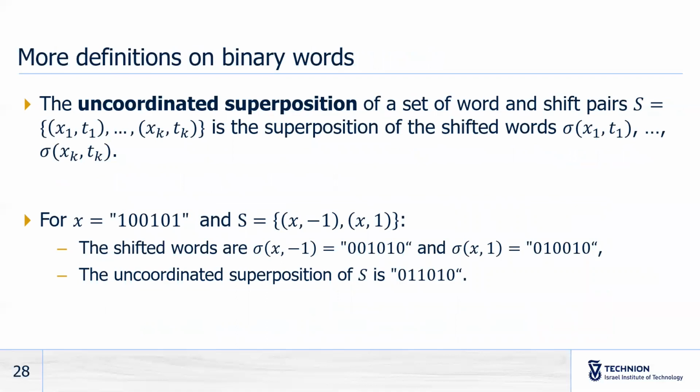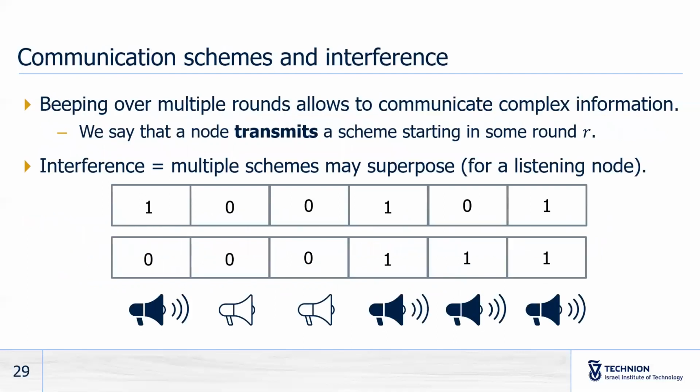Now, with this definition of shifted words, we can define a more complex superposition operation, the uncoordinated superposition. The uncoordinated superposition of a set of word and shift pairs is the superposition of the corresponding shifted words. In the example below, if we take a set x with shift minus 1, and x with shift 1, then the uncoordinated superposition of that set is the superposition of the shifted words sigma x minus 1 and sigma x 1. Now, let's go back to communication schemes.